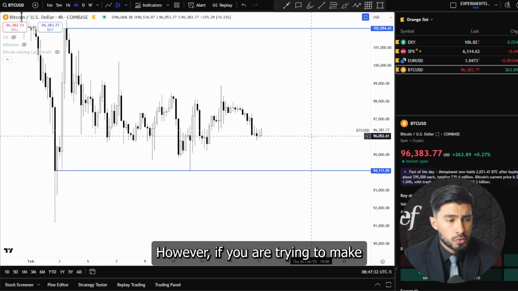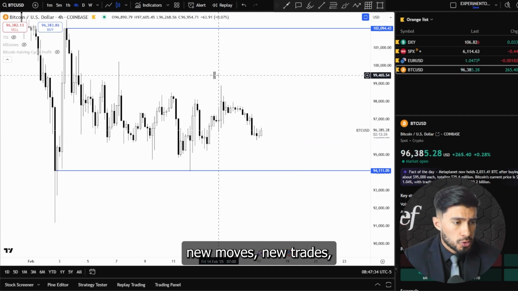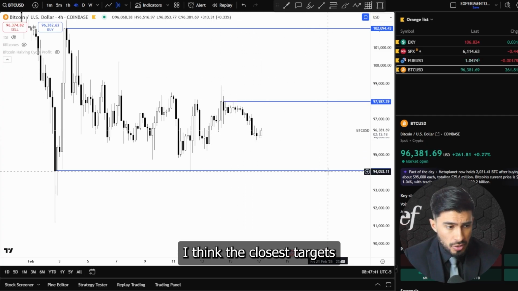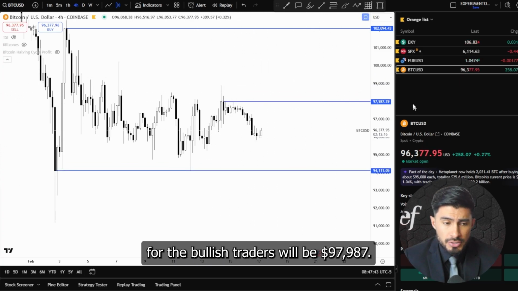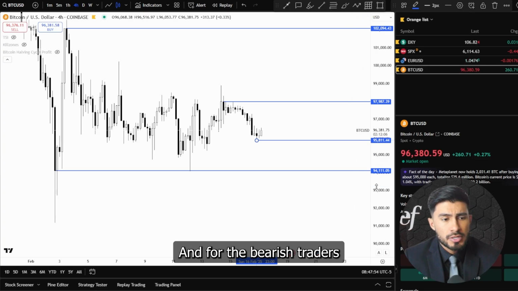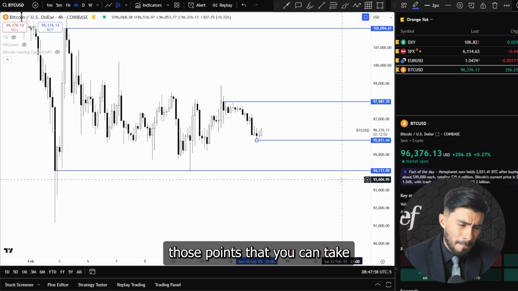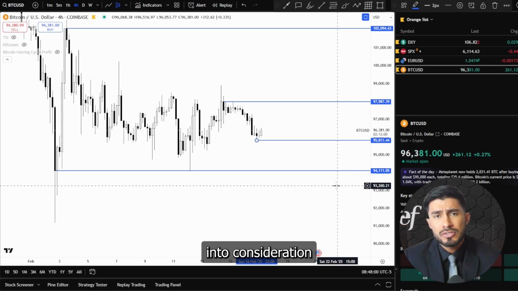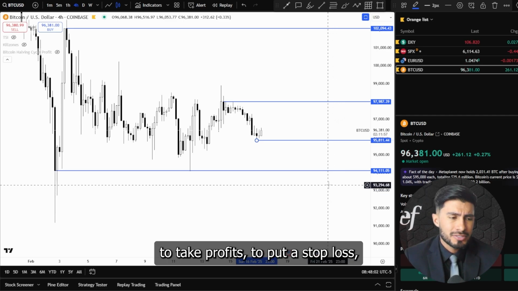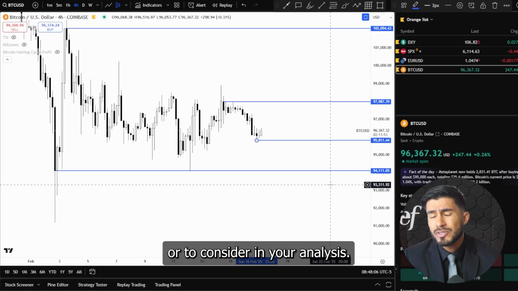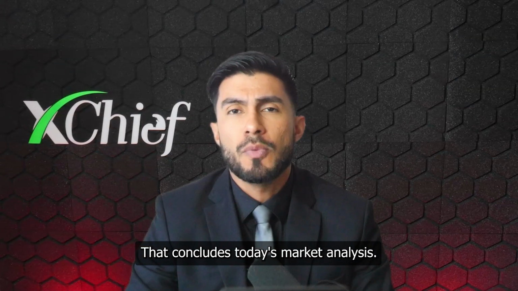However, if you are trying to make new moves, new trades, I think the closest targets for the bullish traders will be $97,987, and for the bearish traders will be $95,811, as points that you can take into consideration to take profits, to put a stop loss, or to consider in your analysis. That concludes today's market analysis.